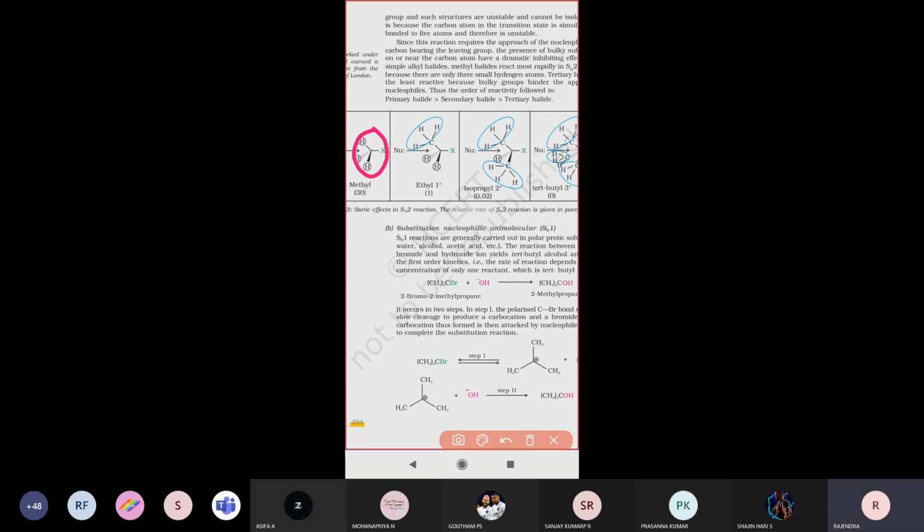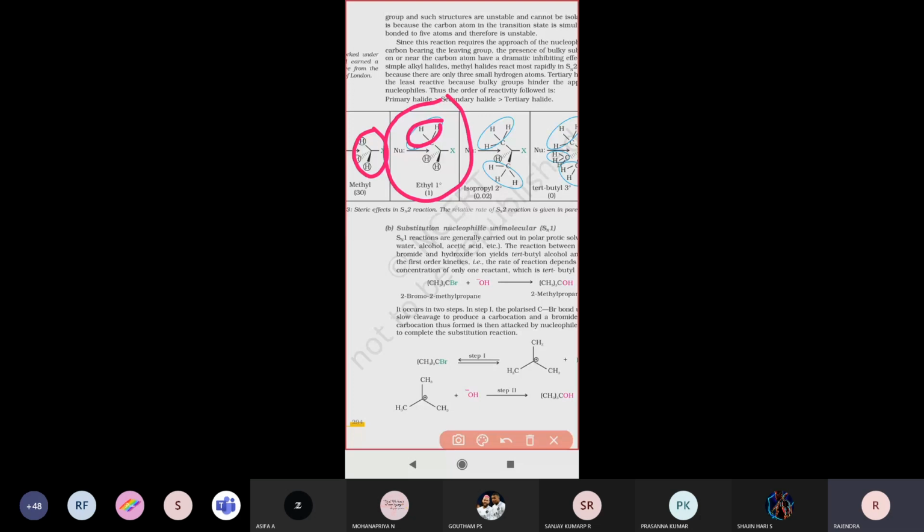If you take a primary alkyl halide in this manner, one methyl group and two hydrogen atoms are attached. So compared to the methyl halide, in primary alkyl halides somewhat more steric hindrance is present, because one methyl group is attached to the carbon atom.